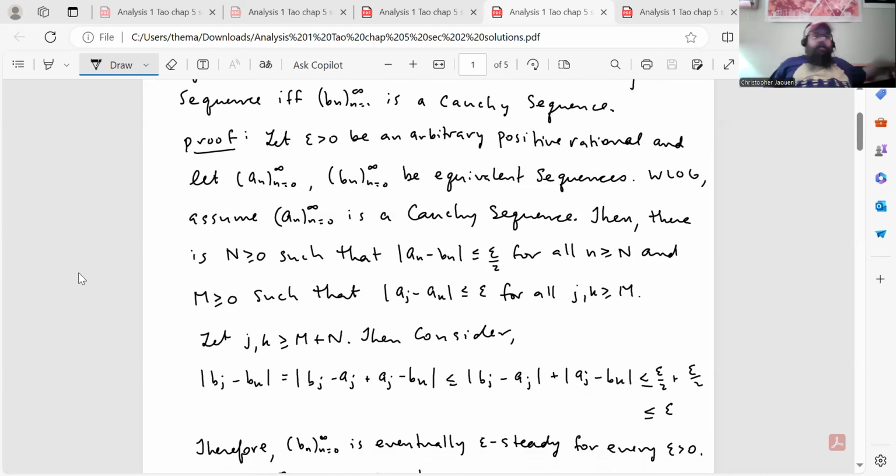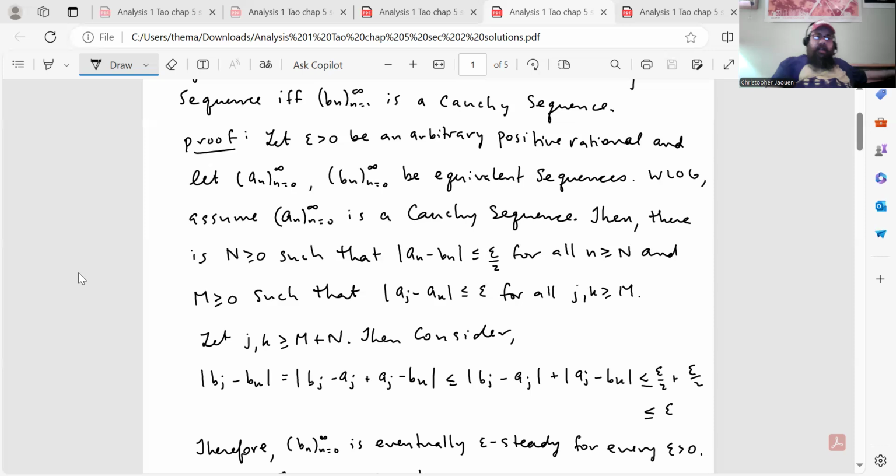And then without loss of generality, we can just assume that a_n is the Cauchy sequence, because there's symmetry here between the equivalence of the sequences. That's symmetric. So then there is a capital N greater than or equal to 0 such that the distance between a_n and b_n is less than or equal to epsilon over 2 for all n greater than or equal to capital N, and there is an M greater than or equal to 0 such that |a_j - a_k| is less than or equal to epsilon for all j, k greater than or equal to M, because remember we said a_n was a Cauchy sequence.